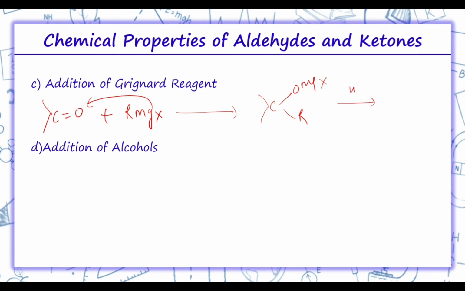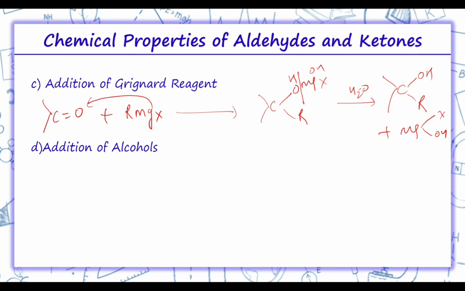Then hydrolysis will take place. Thus this bond will break, H and OH. So we'll get OH and R plus MgXOH. So this is how aldehydes and ketones participate in the reaction.